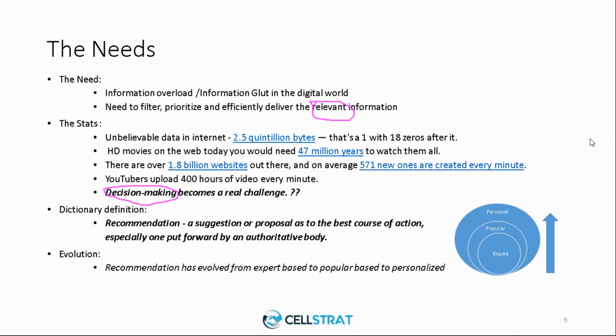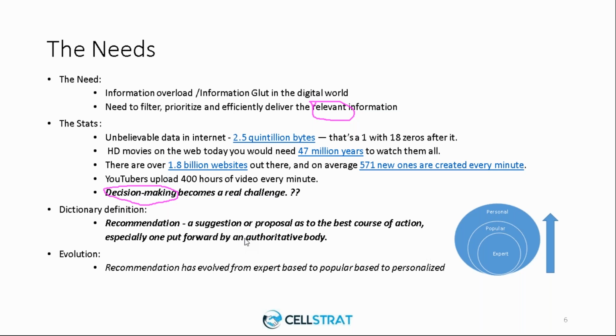So traditionally, the recommendations are provided by an expert person, what we refer to as expert based recommendations, or by a governing body who are authorized to give some right recommendations.